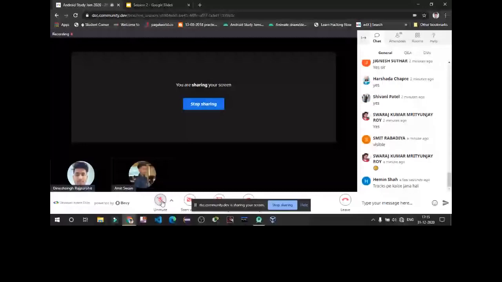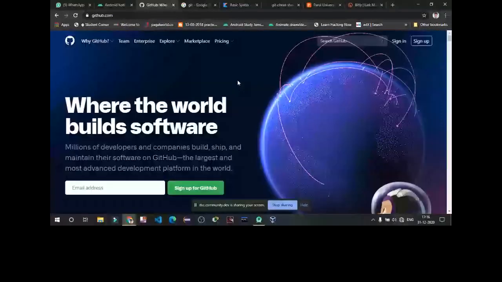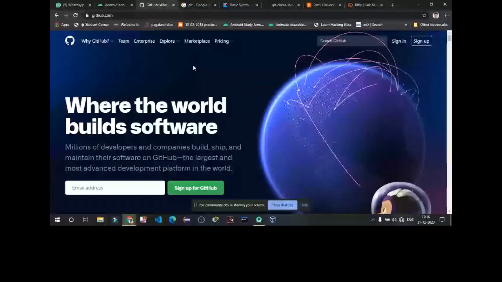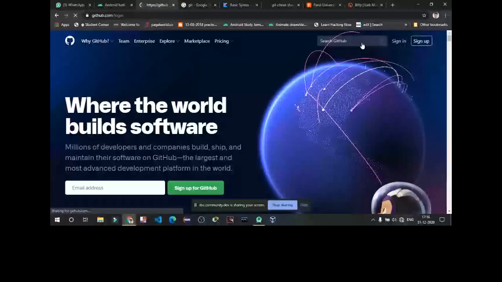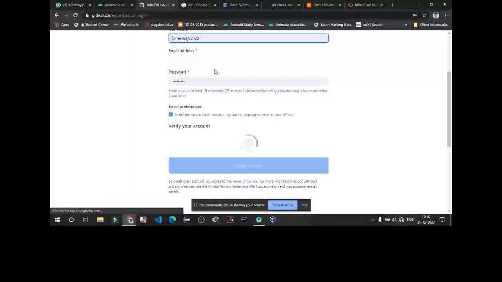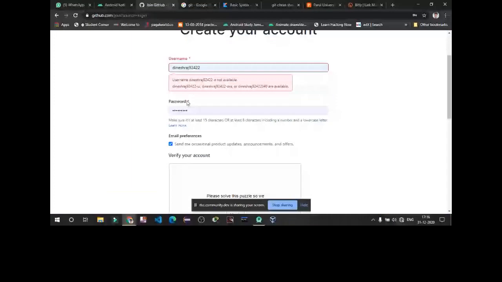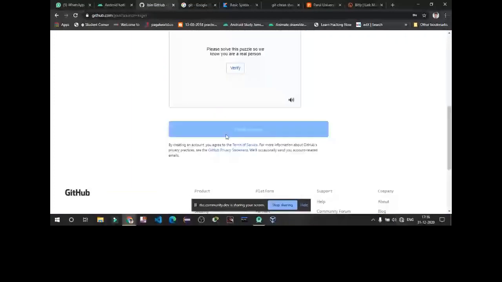So this is GitHub. GitHub is a place where you store your projects. It can be in any language. You need to sign in from here. You have to create an account, register using your email ID, verify your account and create it. Then go to sign in.